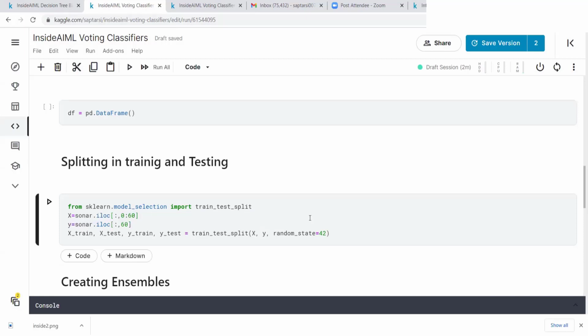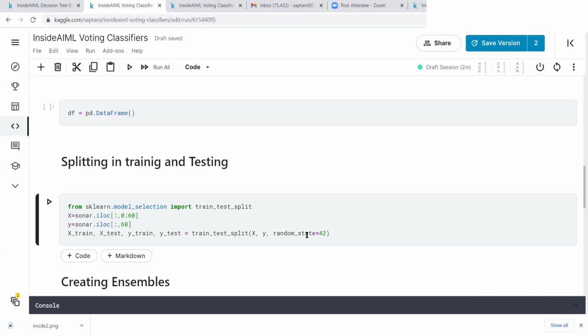And you will see one interesting thing, random state equal to 42. You might be wondering, what is this? Now if you remember, we said that the training and testing set will be generated using random sampling. I hope you remember that. I said that the sample that I generate and the sample you generate will be different.